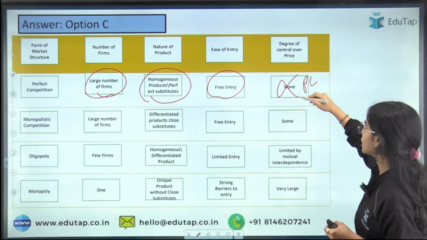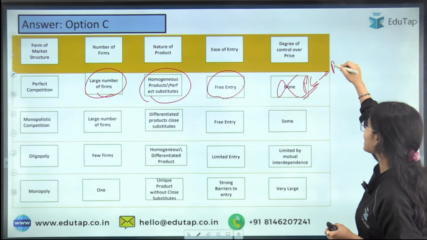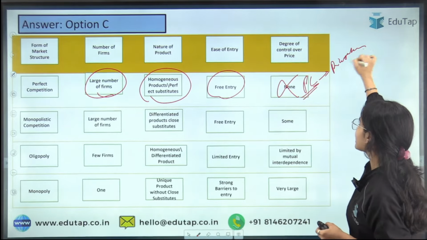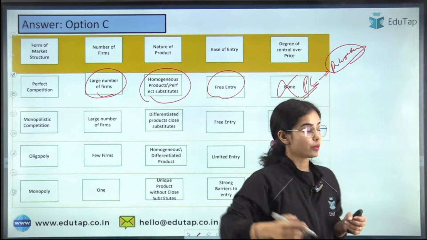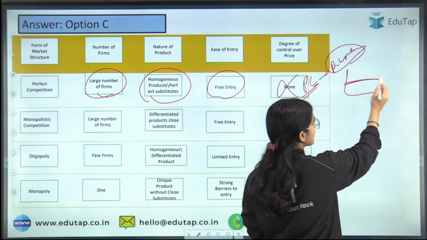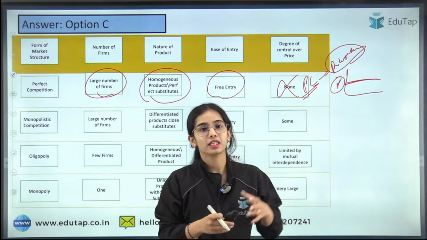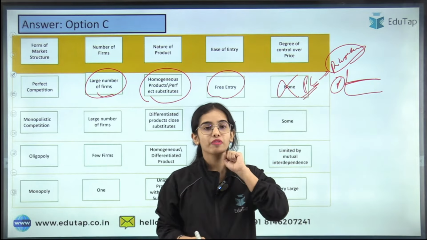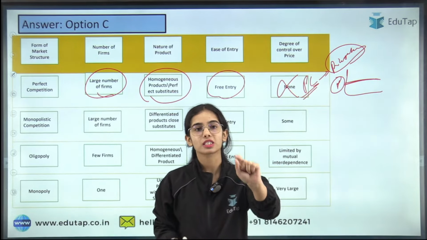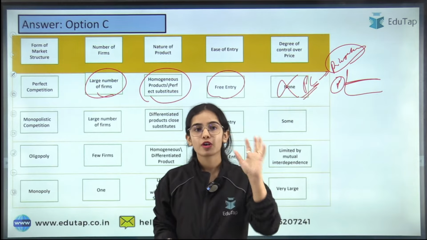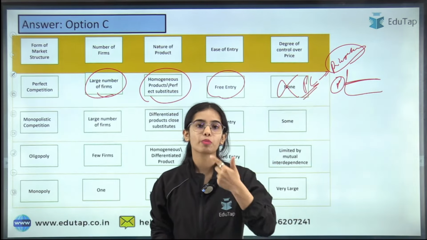In perfect competition, the firms are price takers. The market is the price maker. The firms have a single price that they have to charge for whatever quantity they want to sell. Now in the long run, you have to answer me: do firms in perfect competition earn supernormal profits, normal profits or losses?